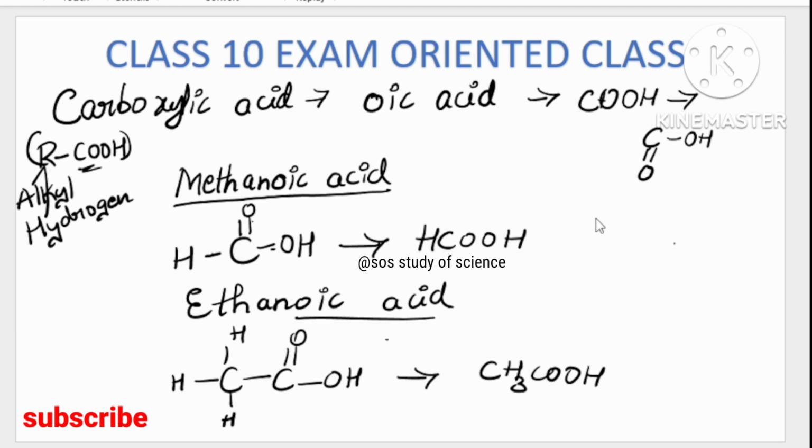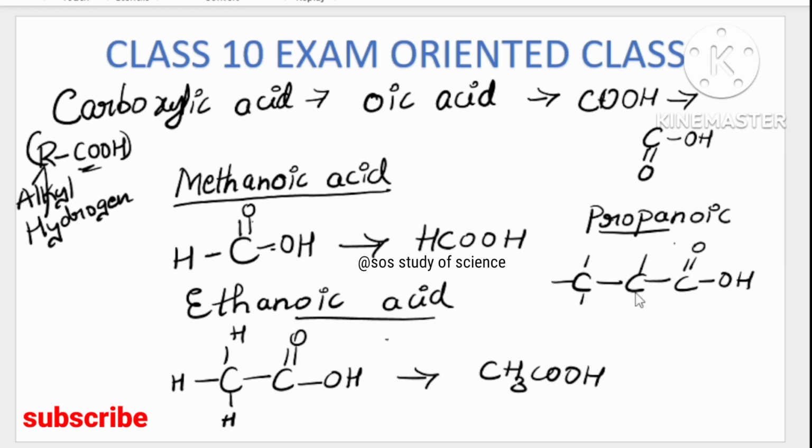CH3COOH. Now write the next member, propanoic acid. Propanoic, very simple. Prop is 3 carbon, for oic write COOH. Prop has 3 carbon, and the oic functional group is there. The remaining sides you now surround by hydrogen. How many hydrogen? 1 2 3 then 4 and 5. So it is C2H5, and my functional group is COOH. So C2, how many carbon? 2 carbon, 5 hydrogen. My functional group is COOH. Very simple. It is very, very easy to write the molecular formula and the structural formula.